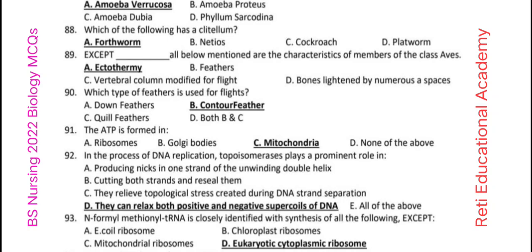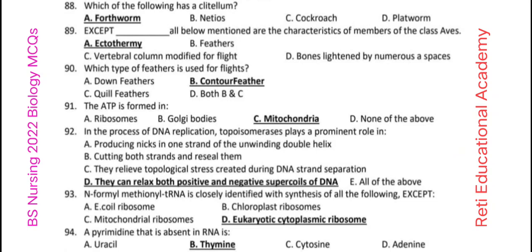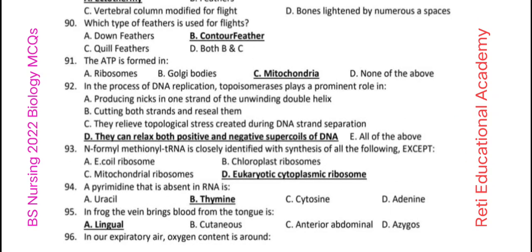Question number 90. Which type of feathers is used for flight? Contour feathers. Question number 91. The ATP is formed in mitochondria. Question number 92. In the process of DNA replication, topoisomerase plays a prominent role. They can relax both positive and negative supercoils of DNA.